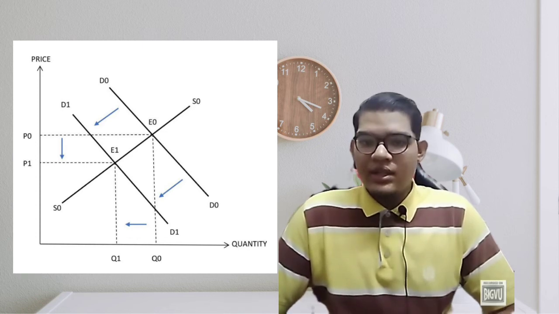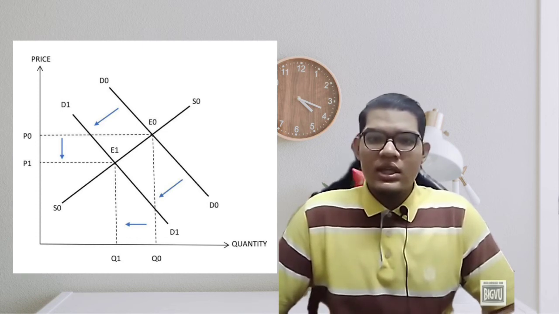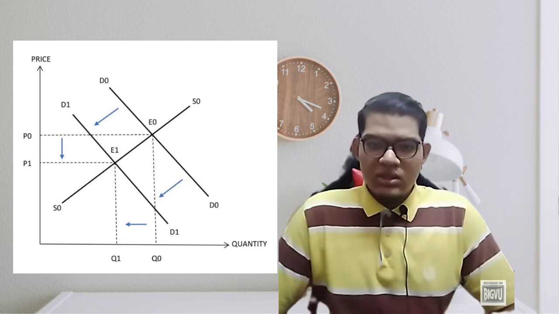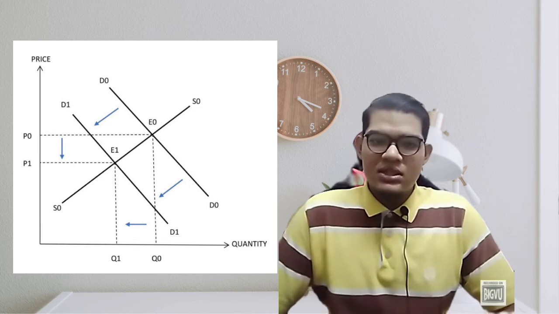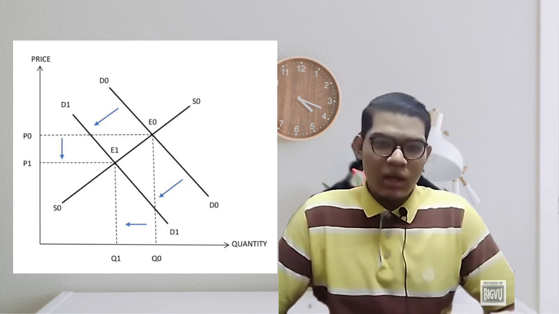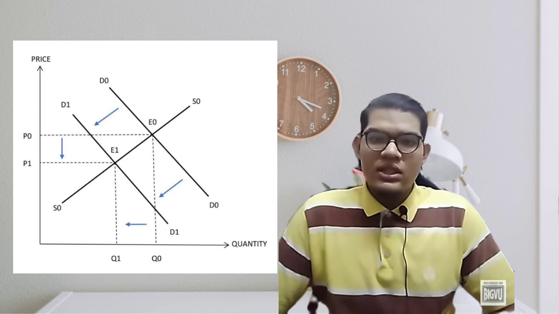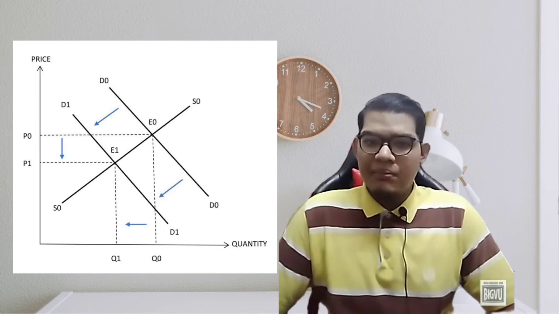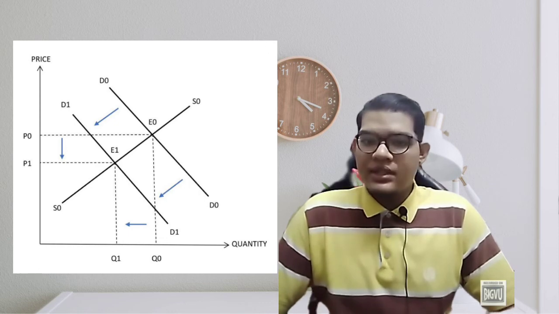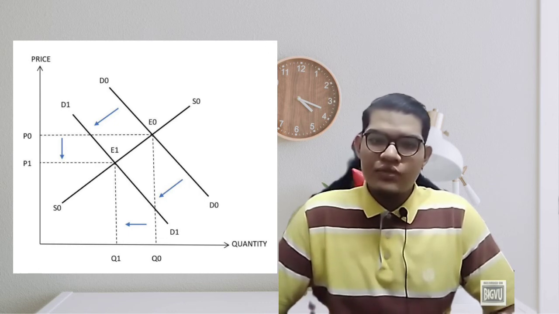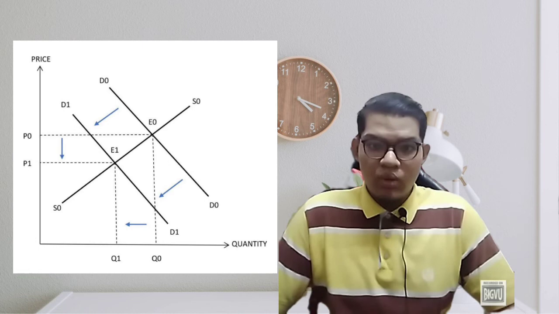That will affect the income. When the income decreases, the demand also will decrease. When the demand decreases, the market equilibrium, E0, will have a new one. That is the point E1, where the demand and price match. Same also for the price and quantity. We also have new ones, that is Q1 and P1.